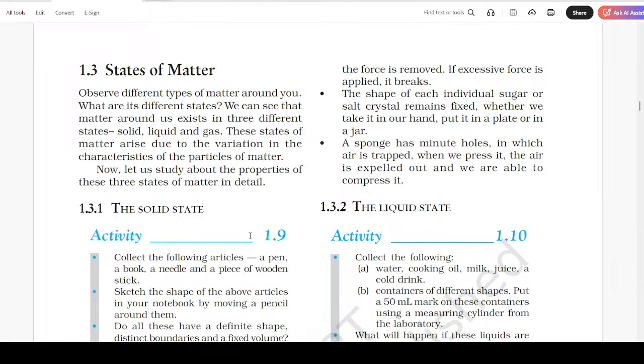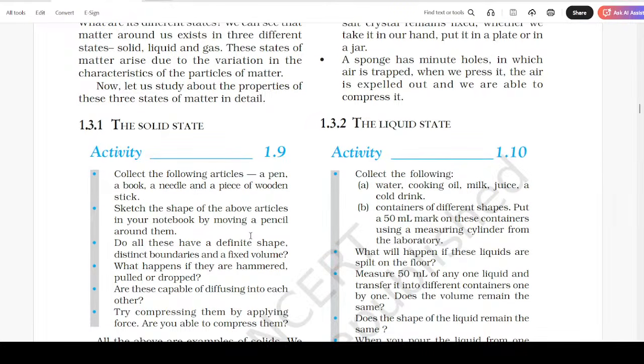The shape of each individual sugar or salt crystal remains fixed whether we take it in our hand, put it in a plate or in a jar. A sponge has minute holes in which air is trapped. When we press it, the air is expelled out and we are able to compress it.